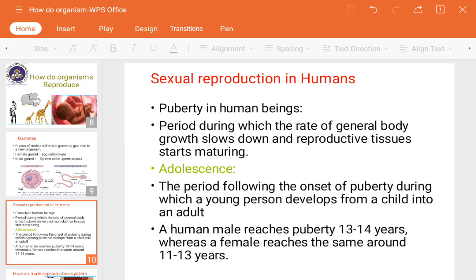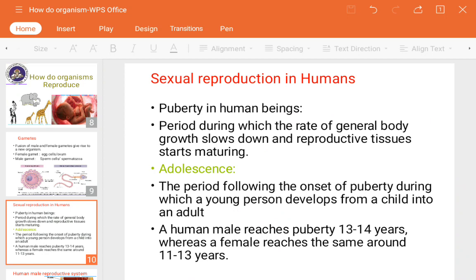But in puberty, the growth of the body slows down, meaning the cell divisions responsible for the growth of the body slow down as compared to the reproductive cells, or the reproductive system's processes become more active as compared to the growth of the body. So it starts maturing.